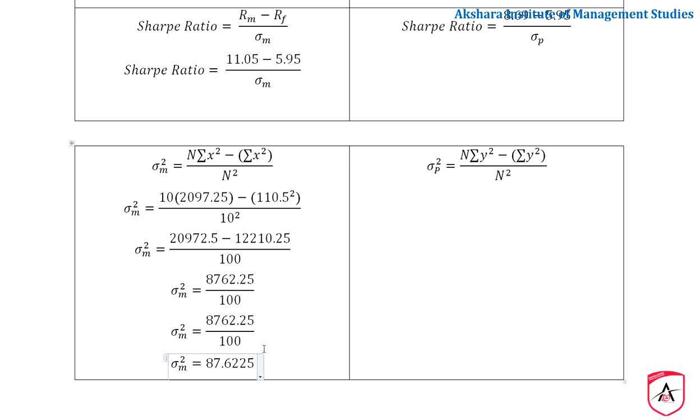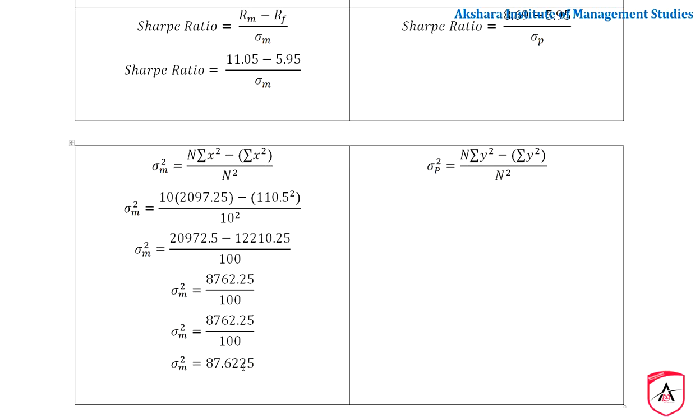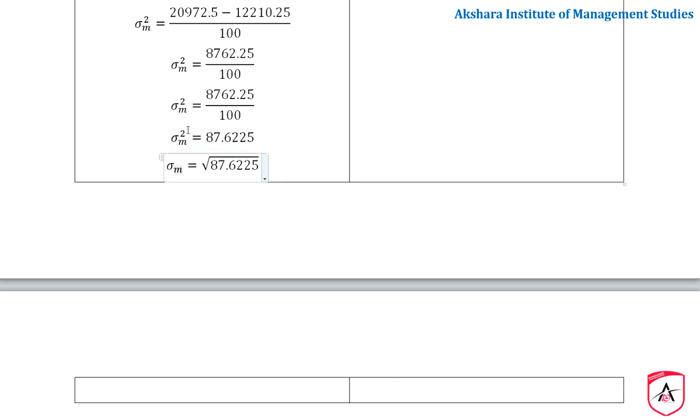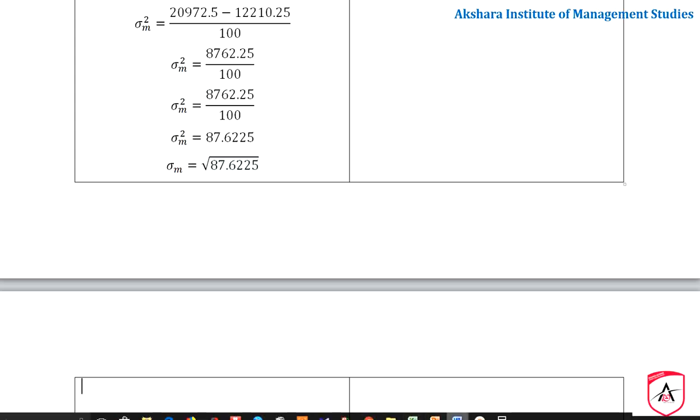Now next what we have to do here is, we have a square over here, we have to remove this square. In order to remove this square, we have to bring a root for this. Remove this square and put a root over here, and now we have to calculate this root.